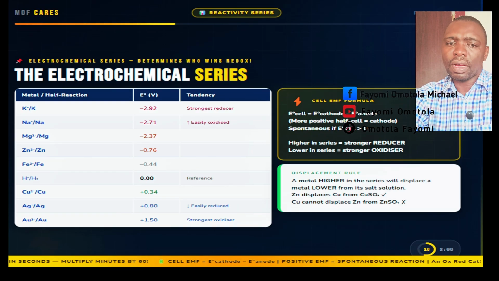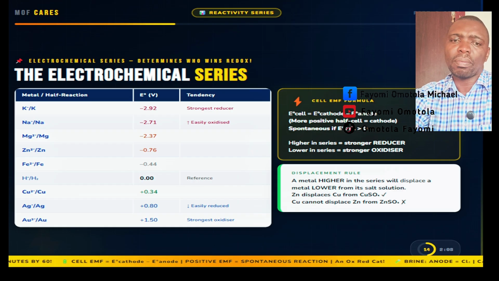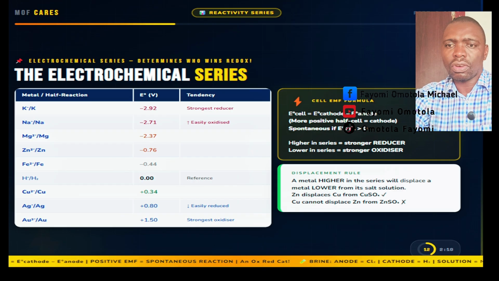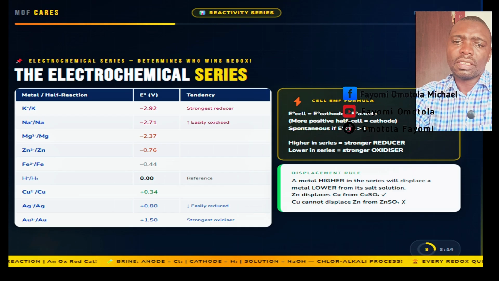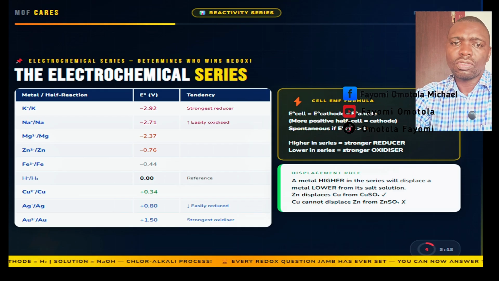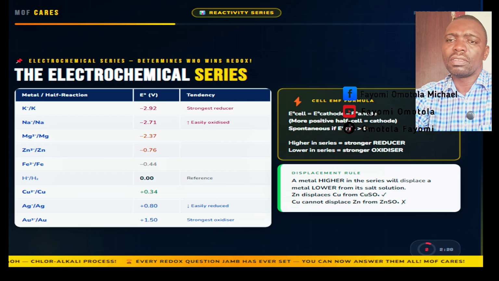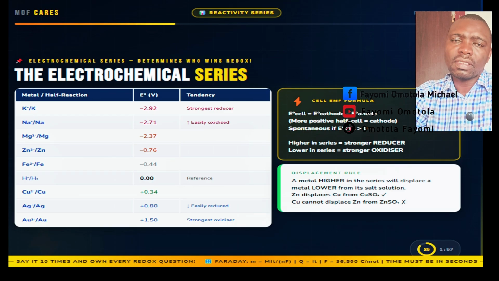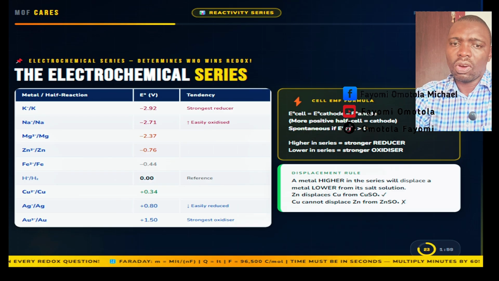Zinc is above copper, so zinc displaces copper from copper sulfate solution. That blue solution goes colorless and orange copper metal appears. The reverse does not work. Note that copper is below zinc, so copper cannot displace zinc from the zinc sulfate. This is a classic JAMB trick question. Always check relative position in that series.